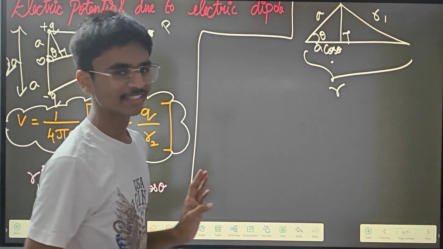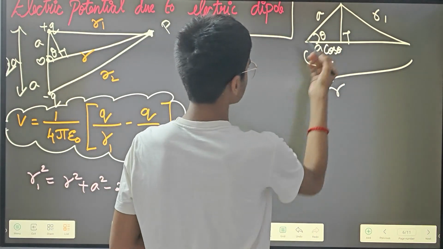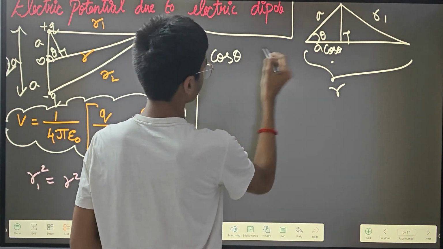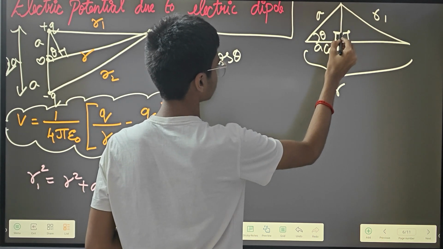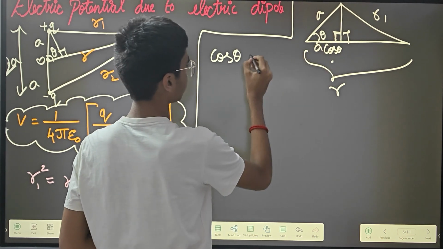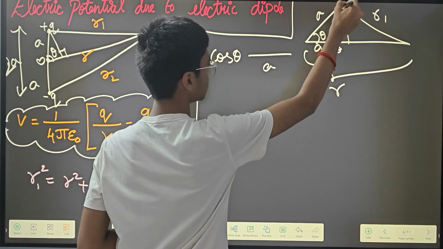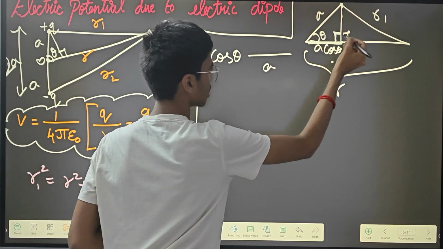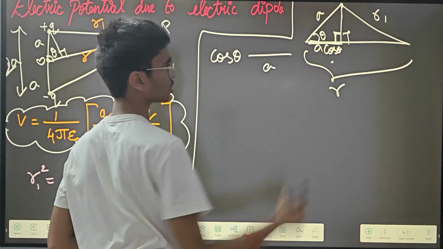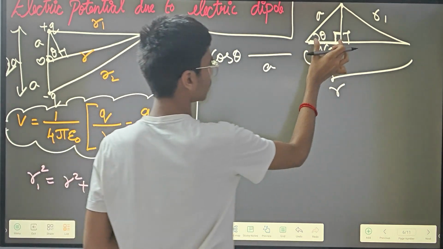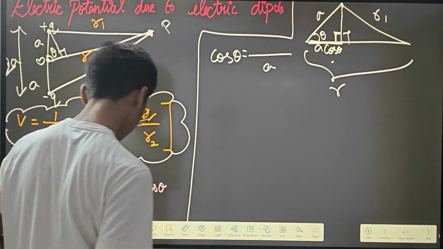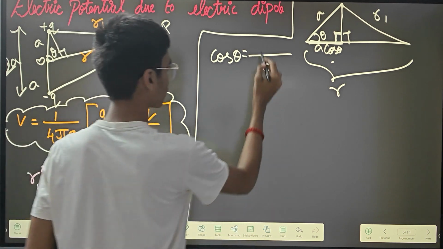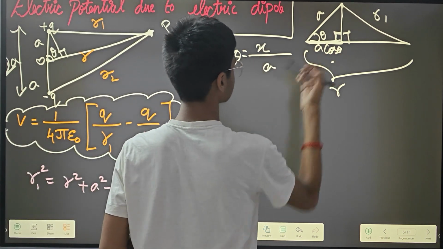From here it is very easy. What is cos theta? With respect to this angle, cos theta is adjacent by hypotenuse. Let the adjacent distance be x.